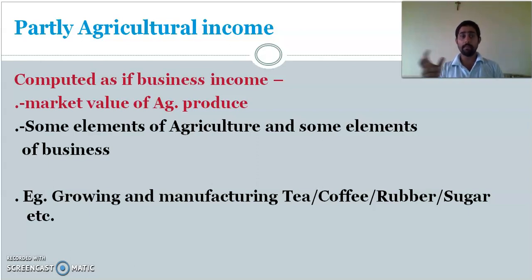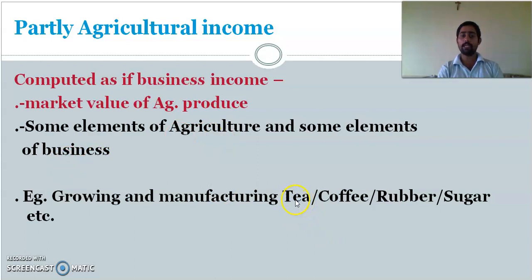Rubber we can consider. Milk will be collected from the rubber tree. We'll make it into a sheet. Then we'll heat it. All those things will be done. Then it will be called raw rubber. Sugar also, from sugar cane we are extracting. Now, from all these ways, by using different methods and types, if you are generating some income, that will be called agricultural income. So these are the things we have to know. It is partly agriculture income. Some elements are agriculture, some elements are business.